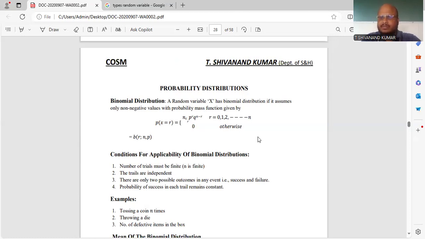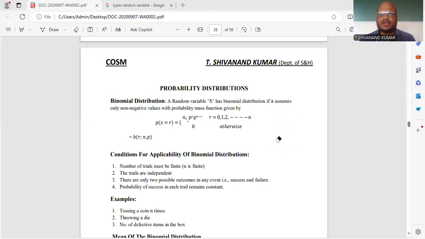So totally the discrete probability distributions are five. In this, the first one is the binomial distribution. So what is meant by binomial? The main and important topic is binomial distribution only.